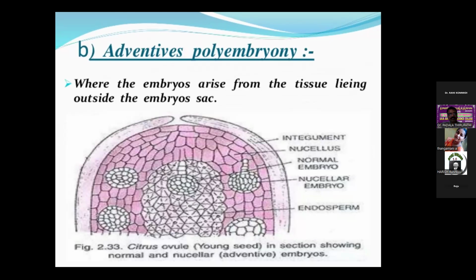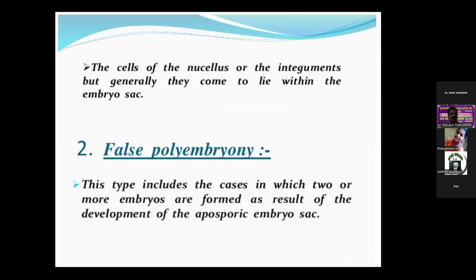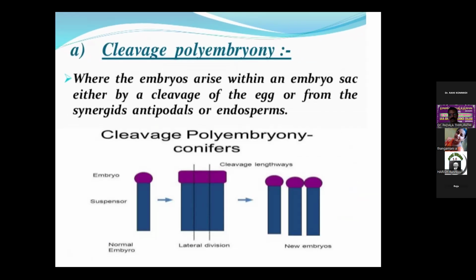And this is the adventive polyembryony, the second one, which is different from false polyembryony. In the cleavage, we discussed the origin of embryos from synergid cells. The embryos may also be produced from other parts of the embryo sac, such as synergids and antipodal cells.